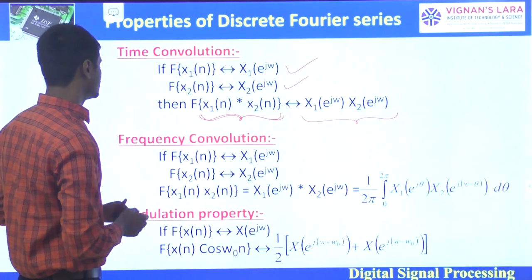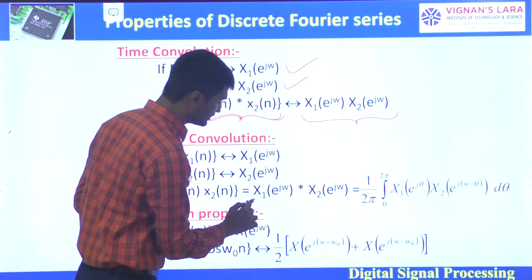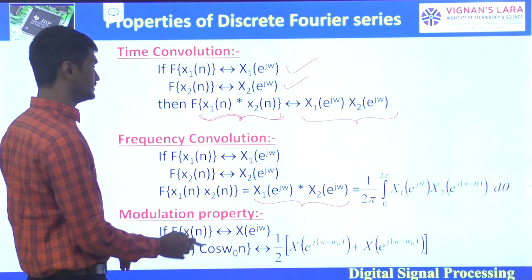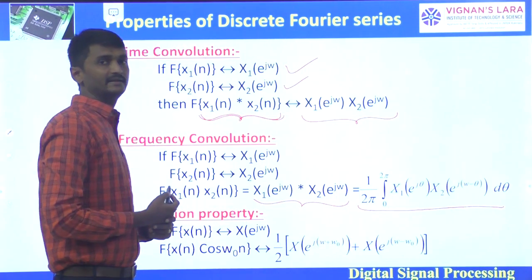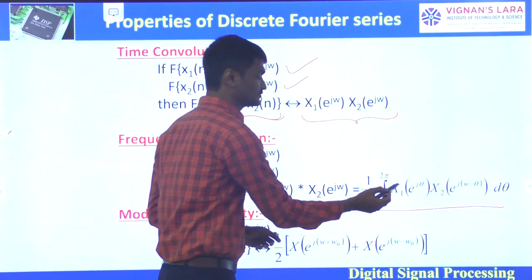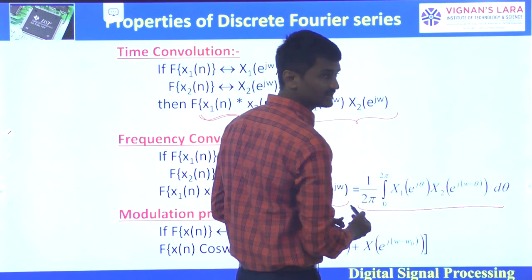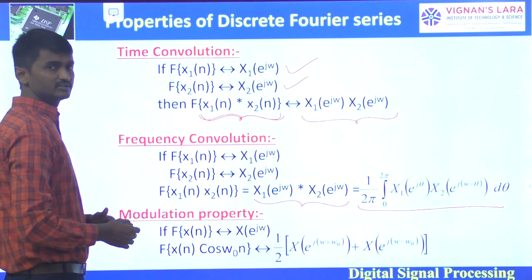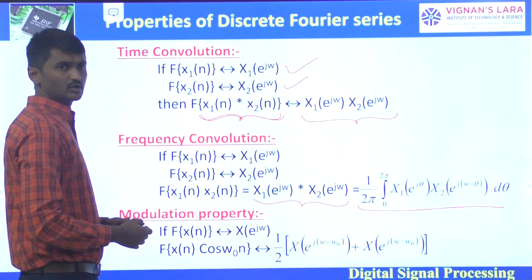Okay. So next, frequency convolution property. So there it is, convolution in frequency domain. That will lead to 1 by 2 pi integral over 0 to 2 pi X1 of e power j theta, X2 of e power j into omega minus theta d theta. So next, modulation property, by using the frequency shifting property only.